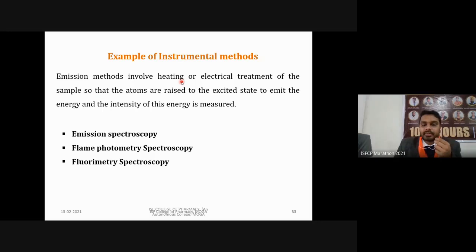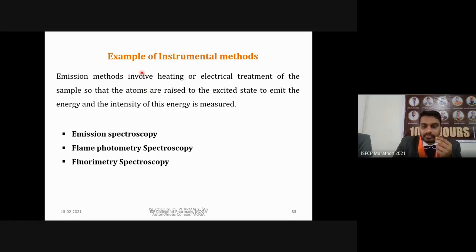Then the amount of that energy that is released is measured, and we will come to know based on that how many ions or how much concentration of that sample is present. So their examples are emission spectroscopy, flame photometry, in which we are using a flame for heating, then fluorimetry spectroscopy. These are instrumental methods which we are going to use in analytical techniques under instrumental methods.